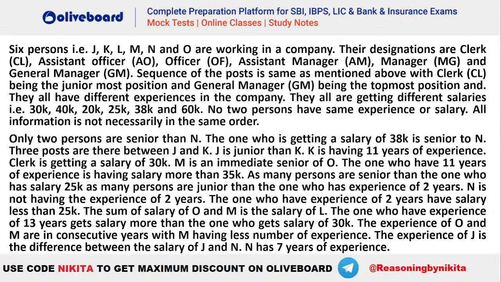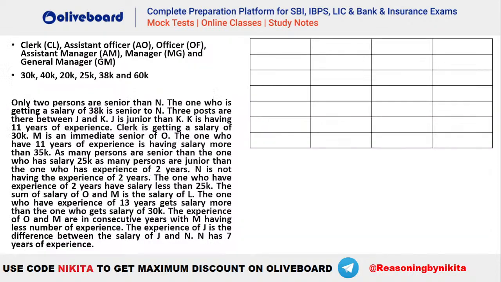चलो, let's do one thing, let's try to complete this together. ठीक है, इसको साथ में करते हैं. Let's understand what has to be done in here. You can see that in this particular question there is a particular hierarchy being given. Clerk is of the lowest designation, then we have assistant manager. Similarly, general manager will be of the highest designation here. Now also it is given that everybody has a different salary and different experience in this particular firm. Okay, now let's try to complete this particular question.